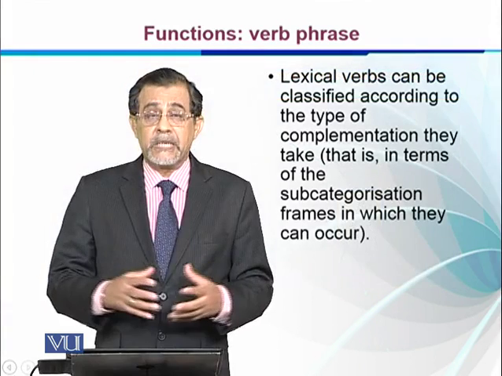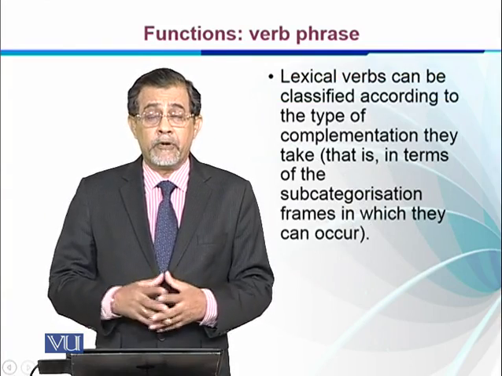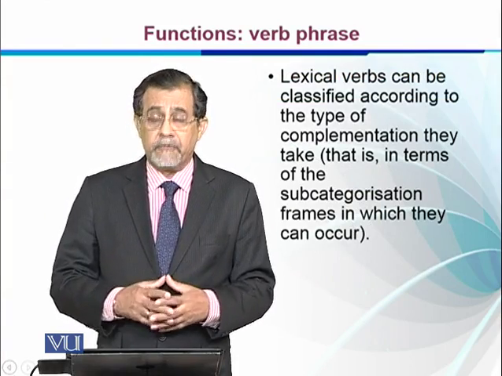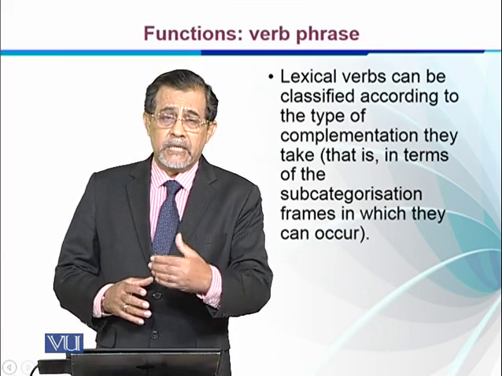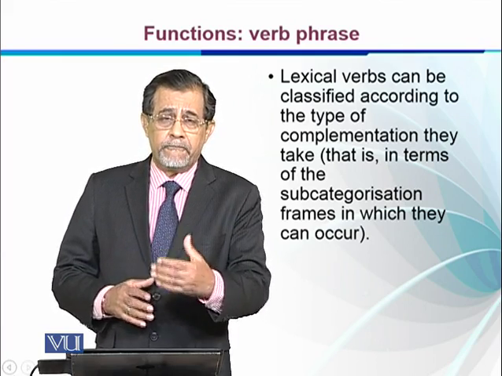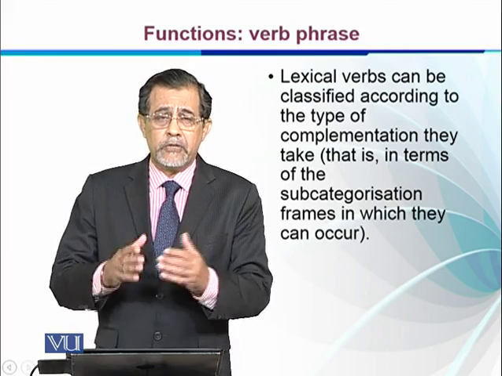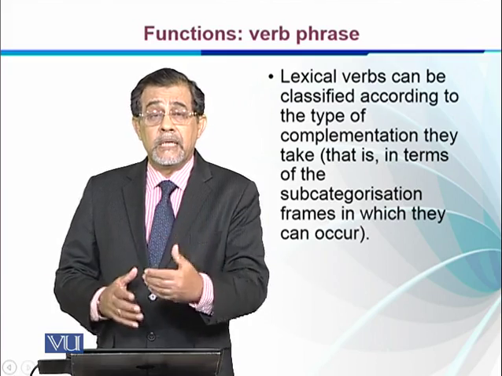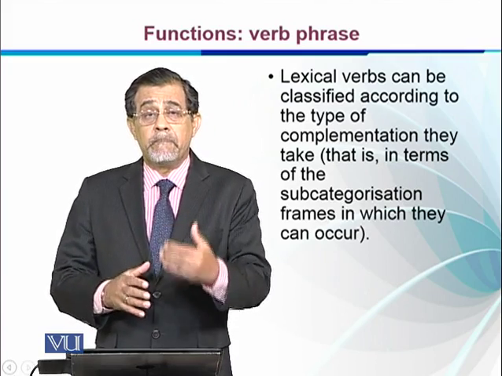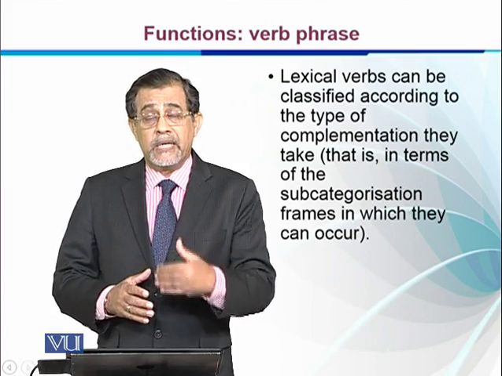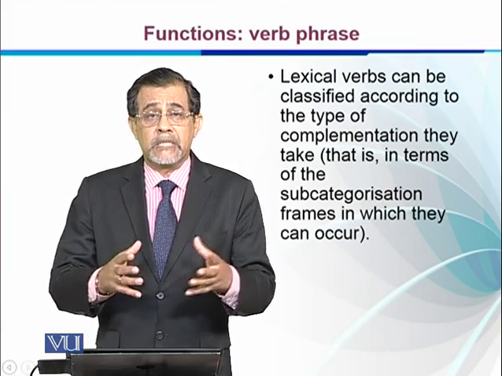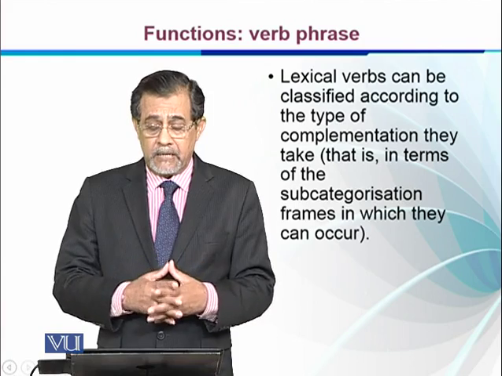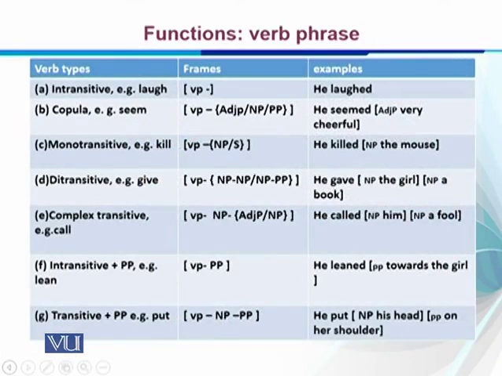Lexical verbs can be classified according to the types of complementation they take. For example, a verb may take an object, a noun phrase, or a prepositional phrase, or a noun phrase and a noun phrase, or may not take any noun phrase. On the basis of what they take and what they do not take, we can subcategorize these lexical verbs. If we look at this, we can see that we have different frames.